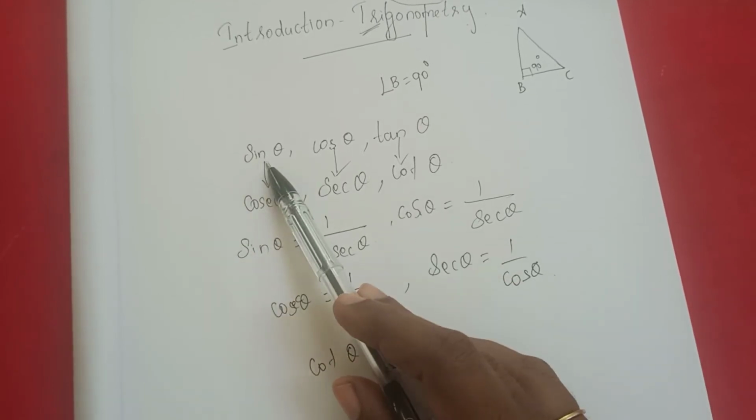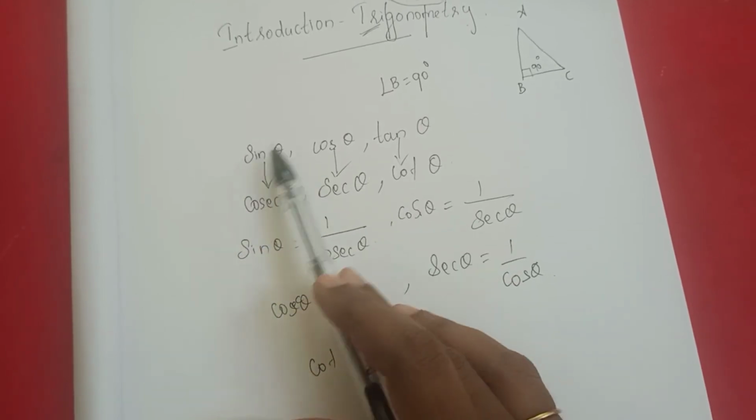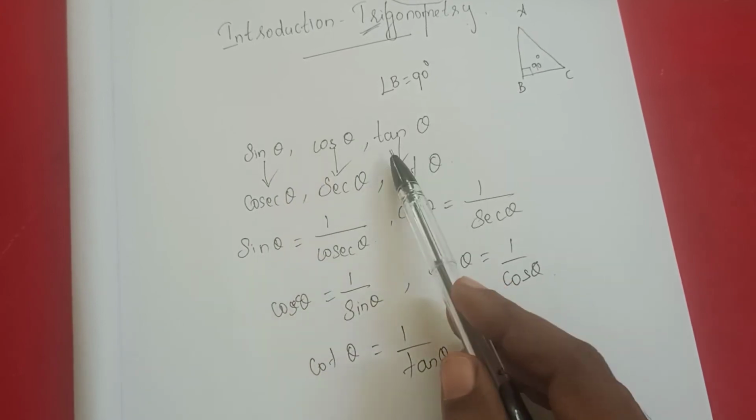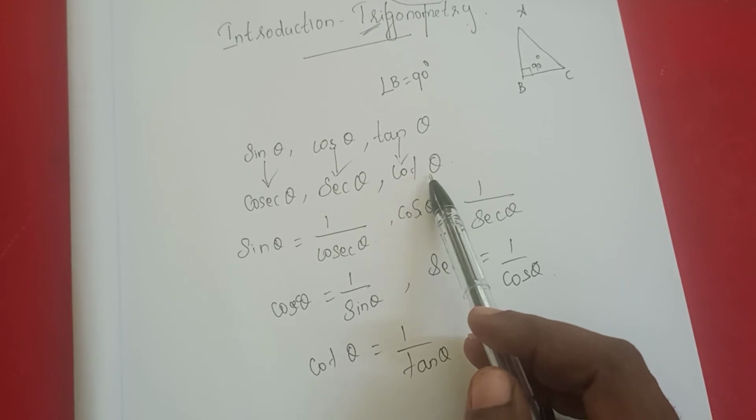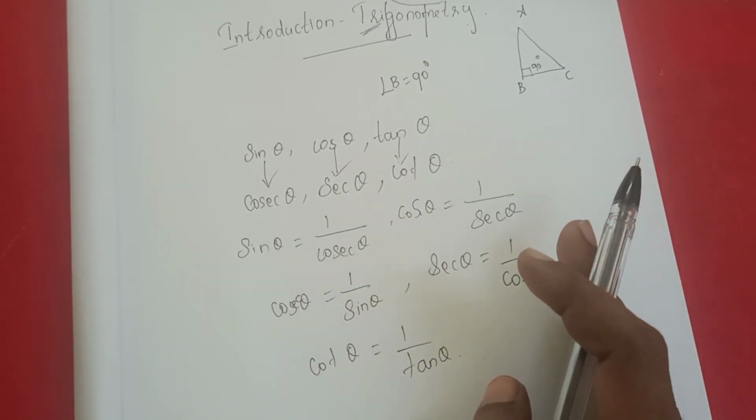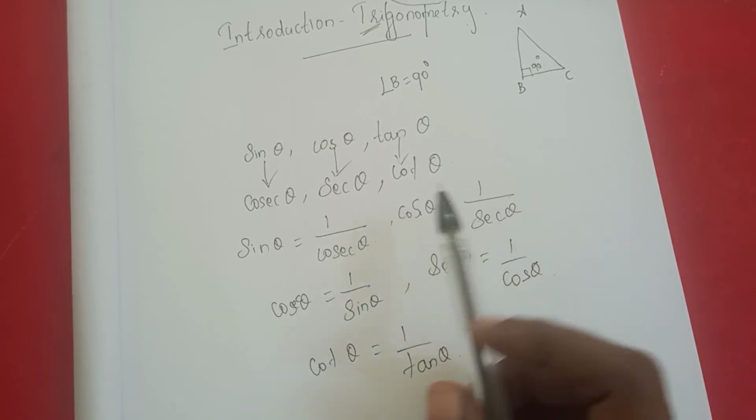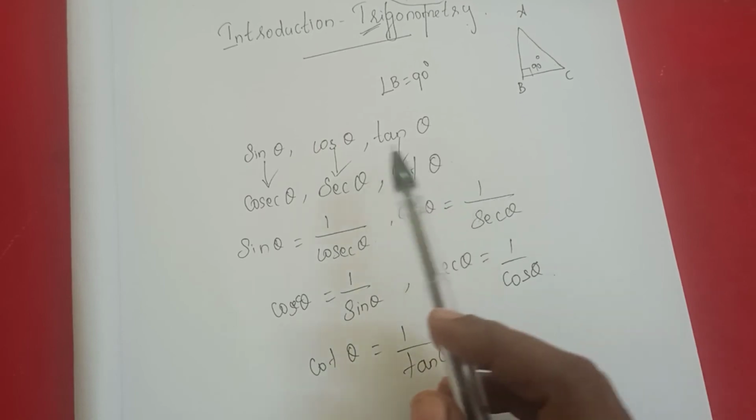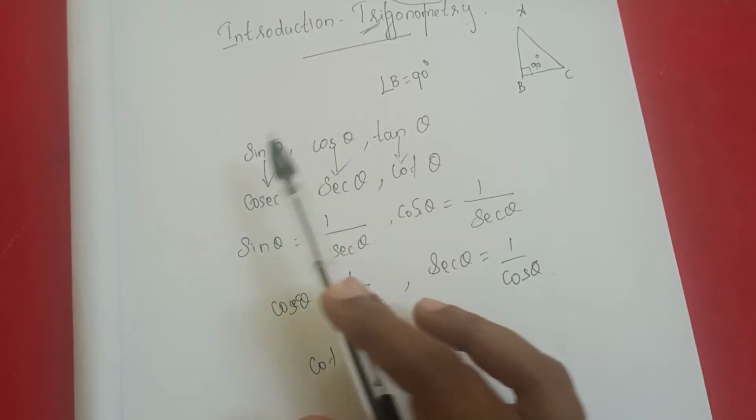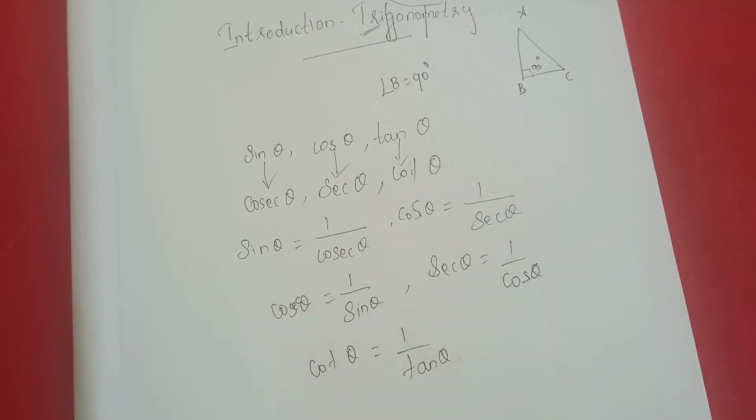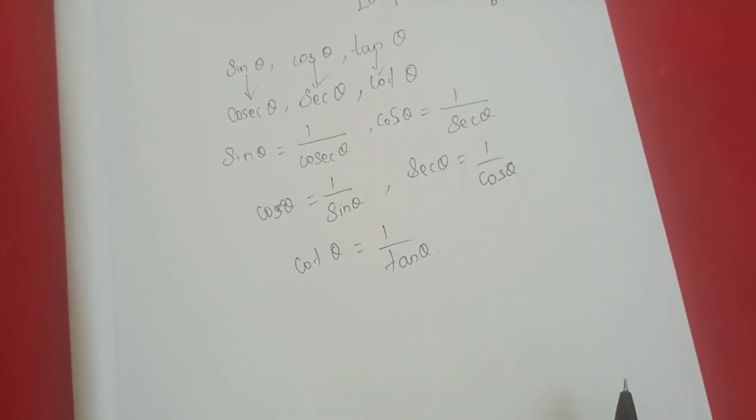That's the meaning. Sin means 1 by cosec, and 1 by cosec means sin. Cos means 1 by secant, and 1 by secant means cos. Tan means 1 by cot, and 1 by cot means tan. So these are the 6 trigonometric ratios: sin, cos, tan, cosec, sec, cot. These 3, sin, cos, tan, each have a reciprocal. This is a fundamental thing.